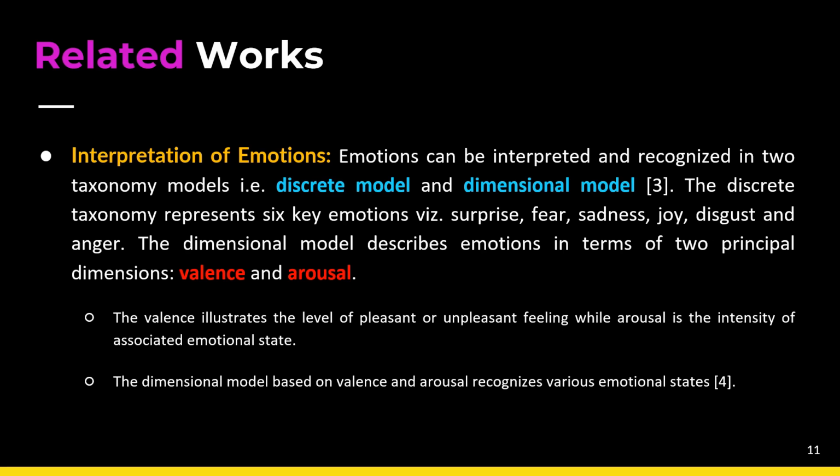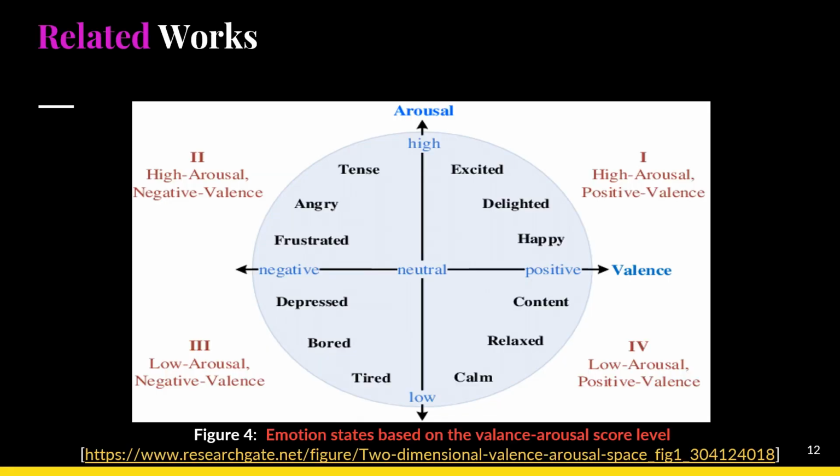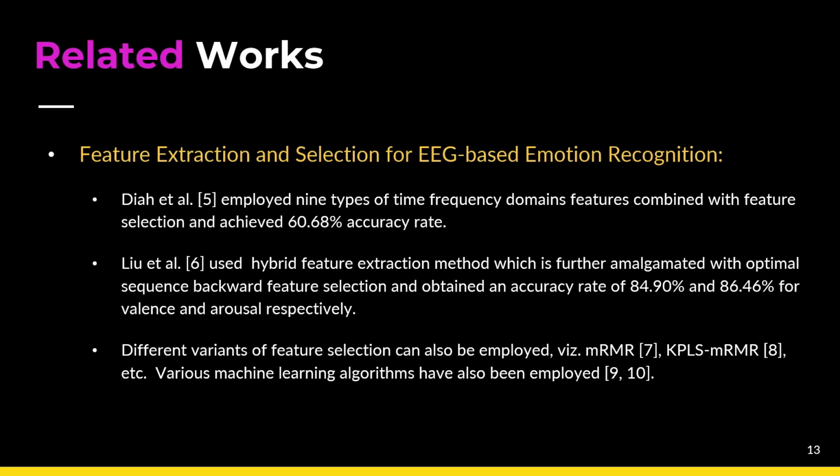Valence illustrates the level of pleasant or unpleasant feeling, while arousal is the intensity associated with the emotional states. So we are going to use this valence and arousal model for our methodology to determine the discrete emotional states using machine learning. This is the graph where we can visualize the effect of those two parameters, valence and arousal, in determining the different discrete emotions.